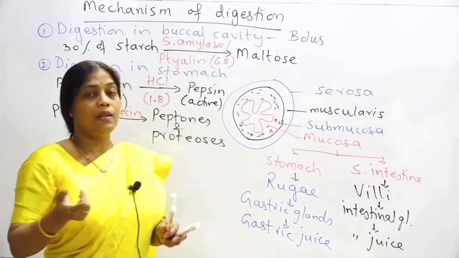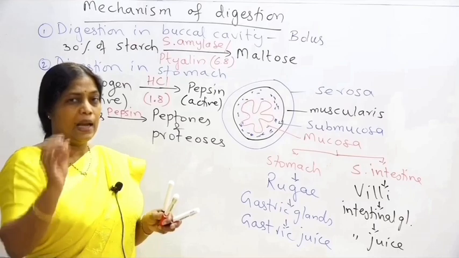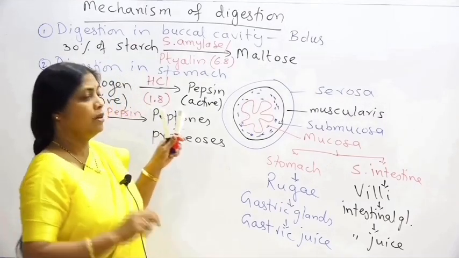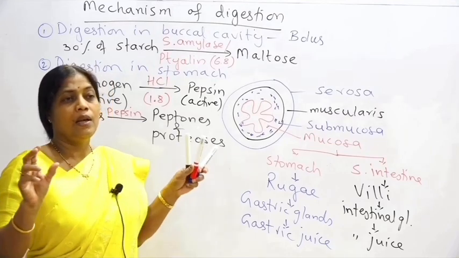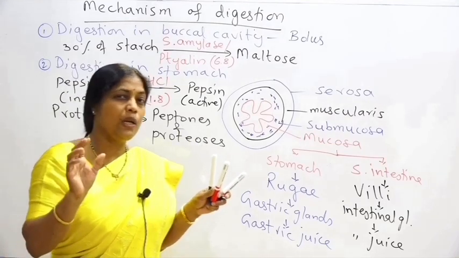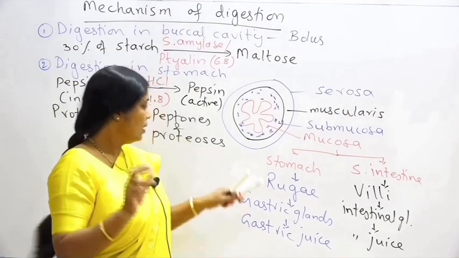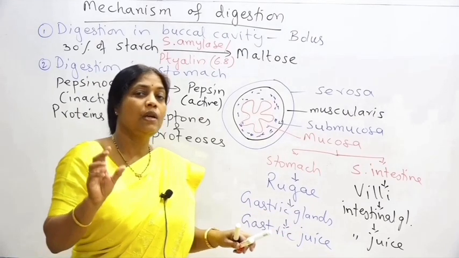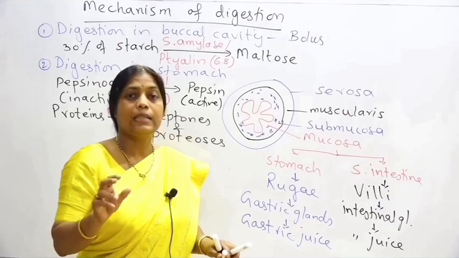Now when this food comes in the stomach, it has partially digested starch, and this food gets converted into a semi-solid paste-like thing when it mixes with the gastric juice. The food in a paste-like form is called chyme.